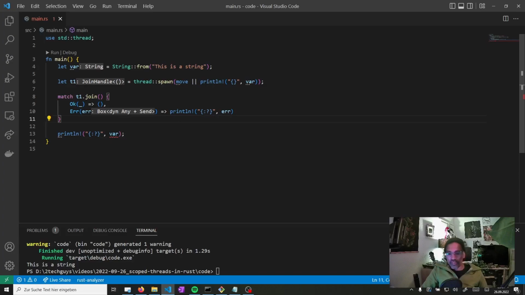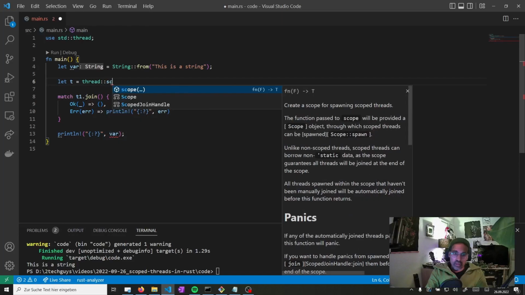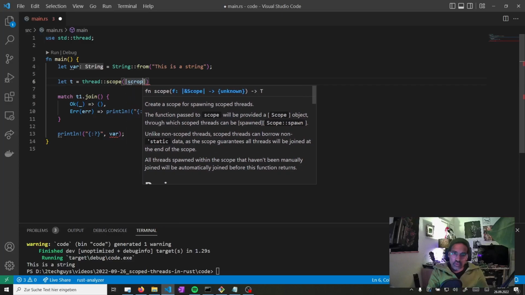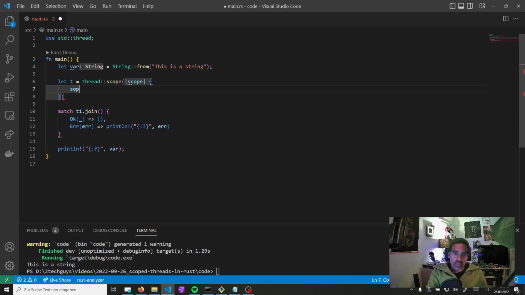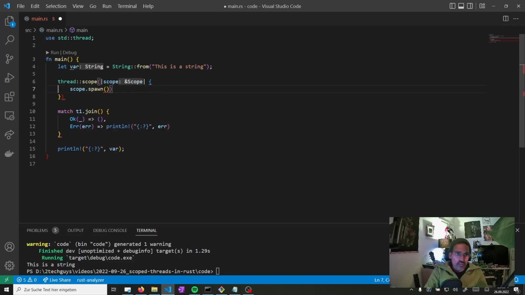And now scoped threads were introduced. t equals thread. Now we can use scope instead of spawn, and here we get access to the scope, and we can actually spawn multiple threads in that scope if we now use spawn. So we will add this here.